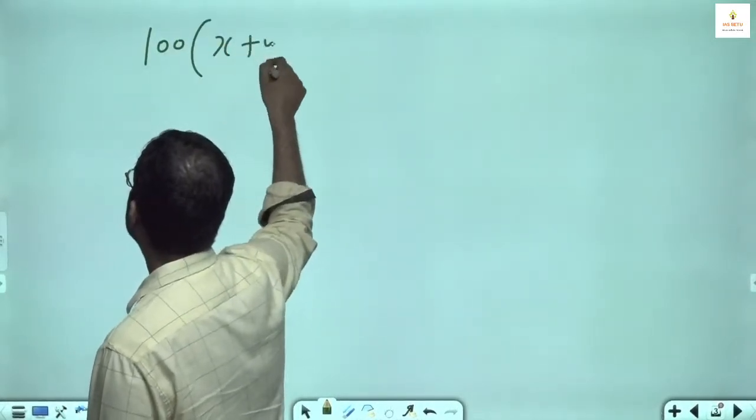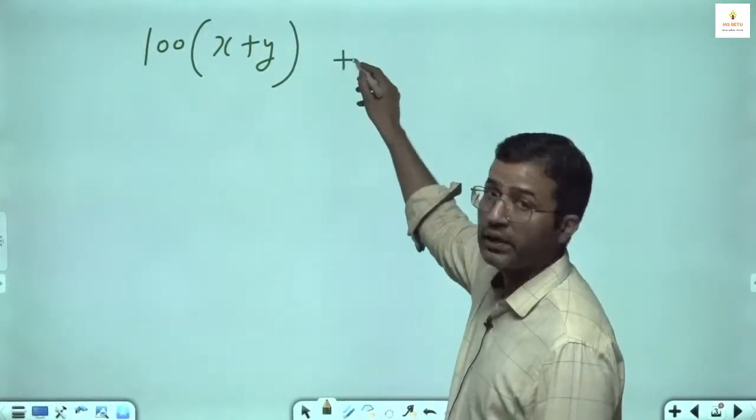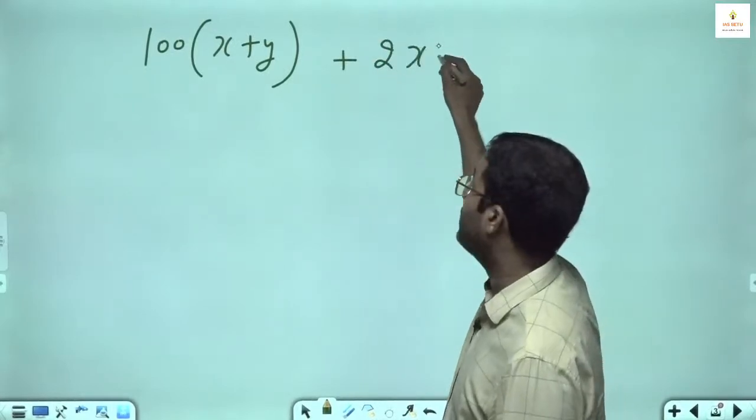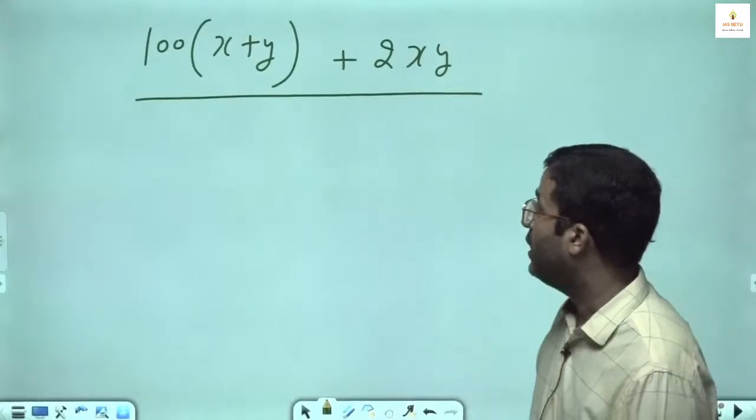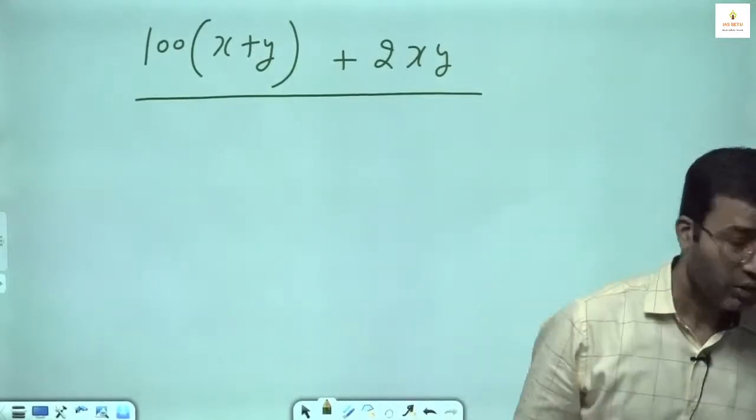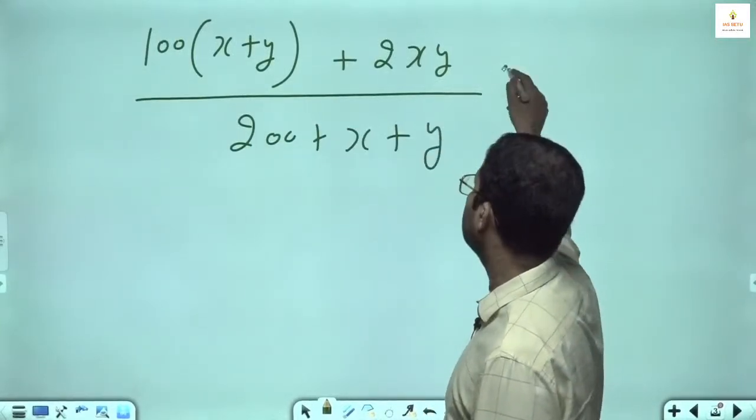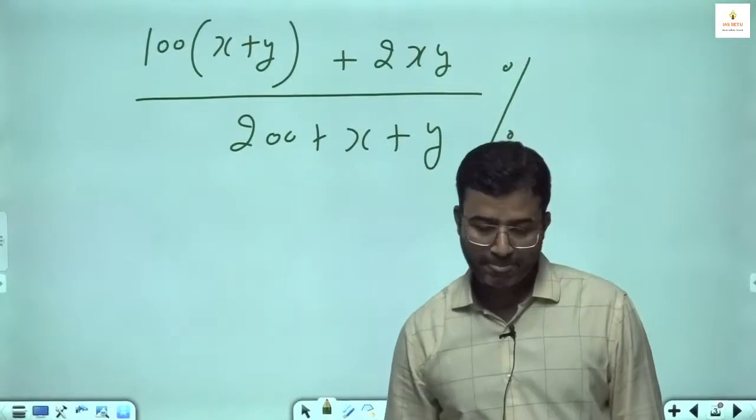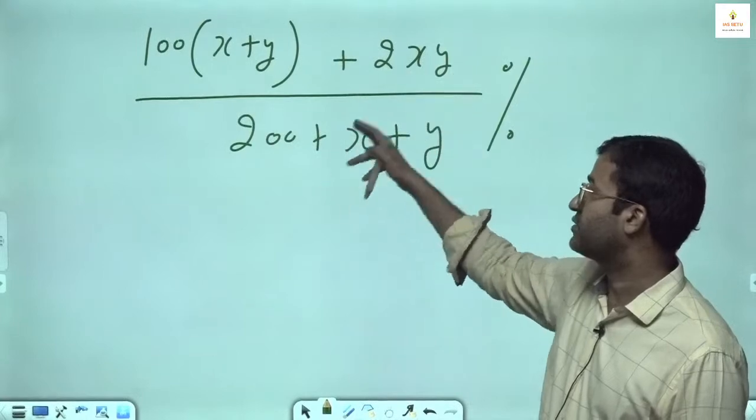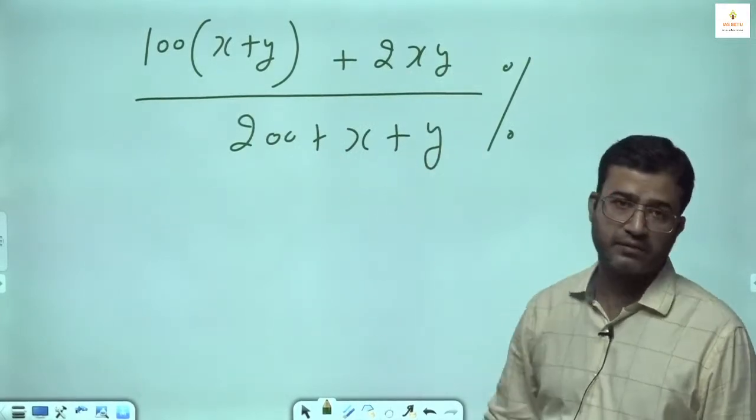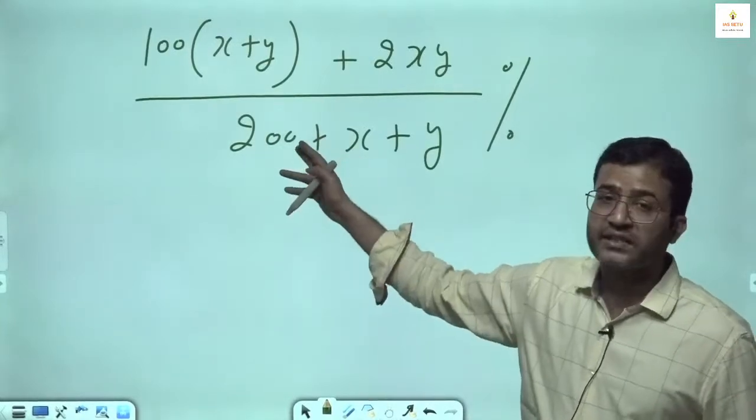100 bracket x plus y plus 2xy upon 200 plus x plus y percent. That is, 100 bracket start x plus y plus 2xy, over 200 plus x plus y percent. The values of x and y depend on the question.